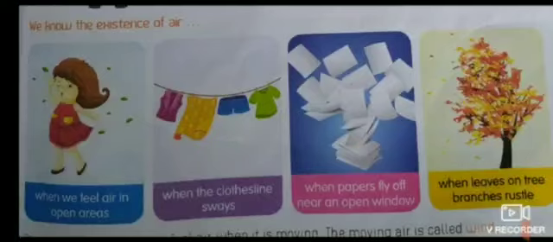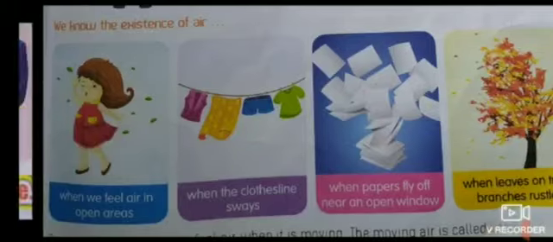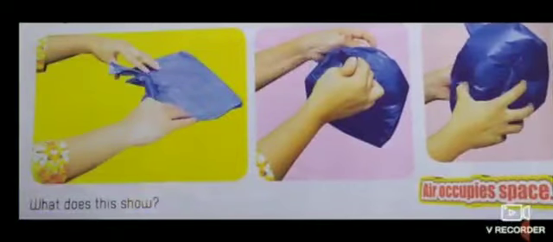Now, children, let us see the properties of air. The first property is that air occupies space. To prove this, let us do an activity.